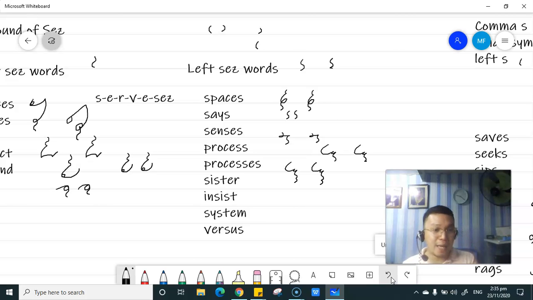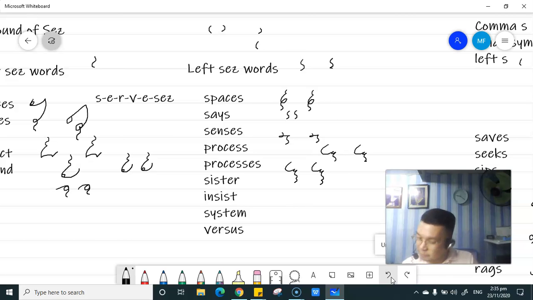To emphasize the last symbol S. Kasi kapag once na nilagay natin siya into another left S, it won't emphasize the symbol. Magkakaroon ng confusion. So that is the rationale behind it. Okay? So since it is after the O symbol, we use the left S to represent the ses word.